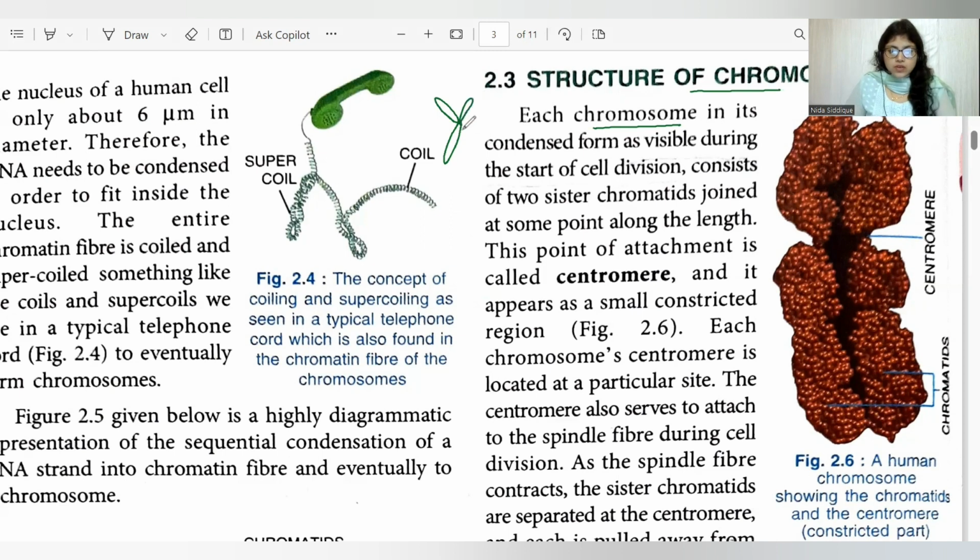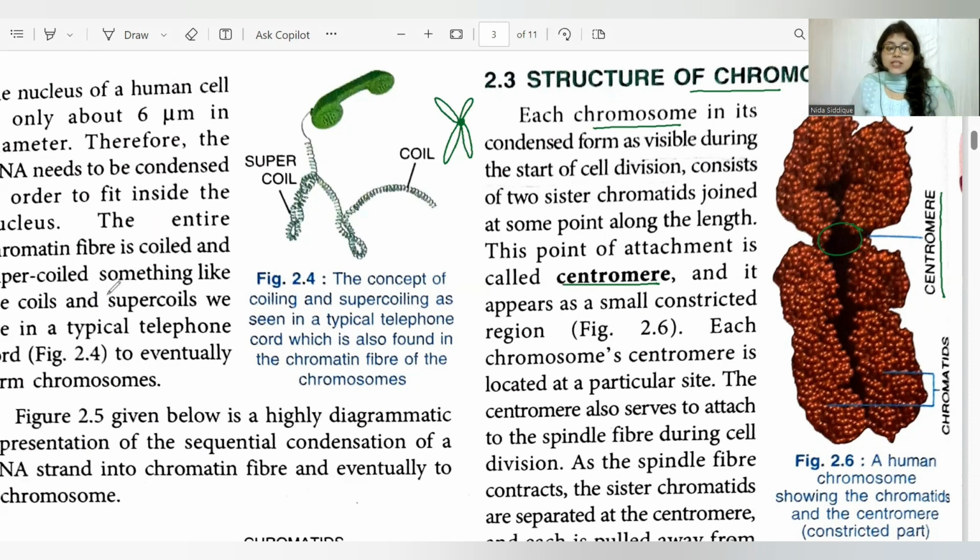Okay, so this is the second sister chromatid, and both of them are joined together at a point of attachment, which is called the centromere. Centromere is a point of attachment. It is a small constricted area where the 2 sister chromatids are joined together. Now, it is not necessary that this centromere is exactly at the center of the chromosome. There are different types of chromosomes based on the location of the centromere that you will be learning in higher grades.